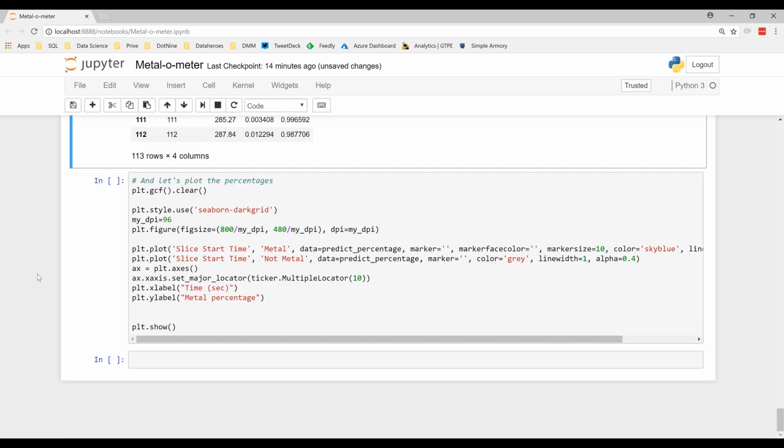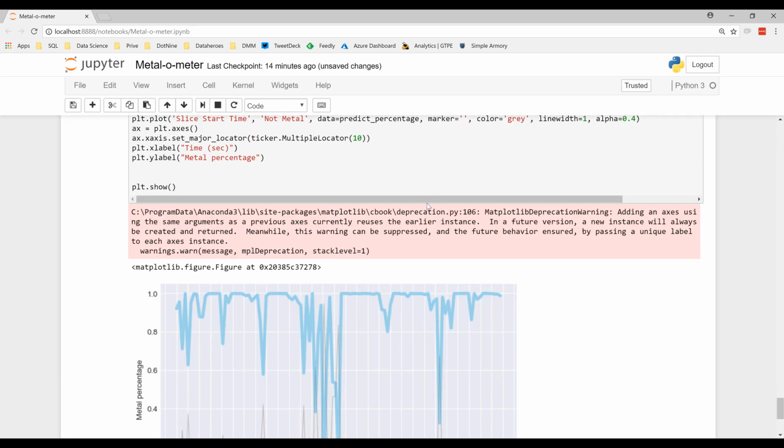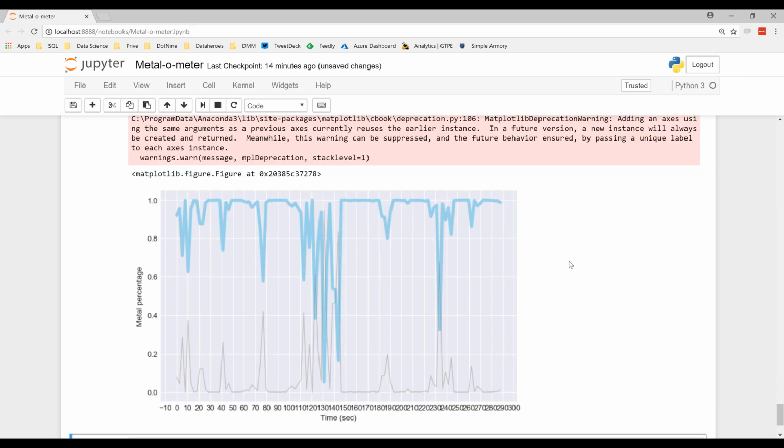Let's throw this inside a graph. And here you go. You can see how sure we are for each slice, over time in seconds, of how metal the slice is. As you can see, in most cases we are very high. The thick blue line, the score on metal, is very high.